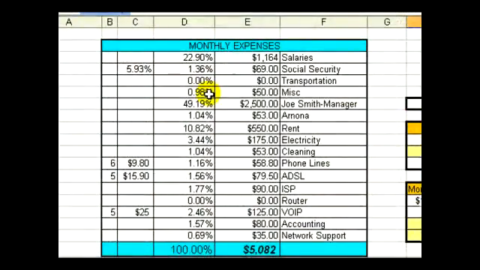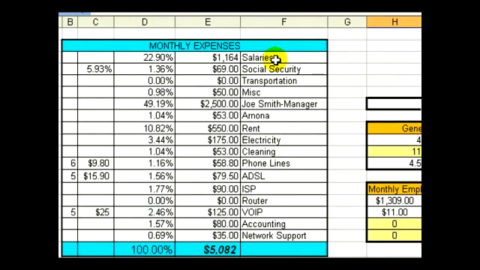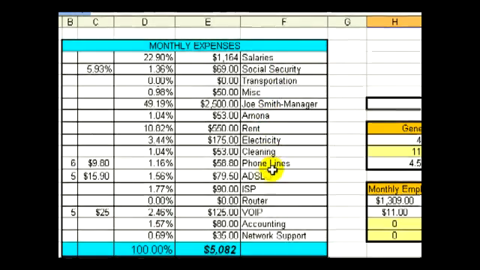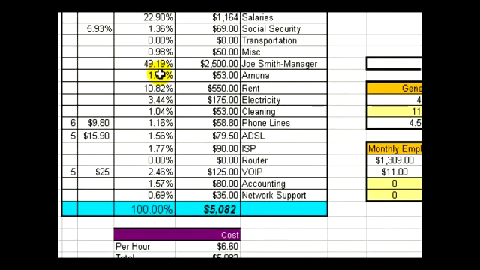I have a sample spreadsheet that I created just to give you a look at how formulas can work. We see here that we have a sheet of monthly expenses. Now everything on the surface just looks like a bunch of numbers. There's a list of expenses. We have salaries, social security, transportation, manager costs, and different expenses. But we see that embedded in this table is